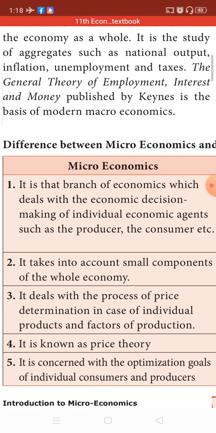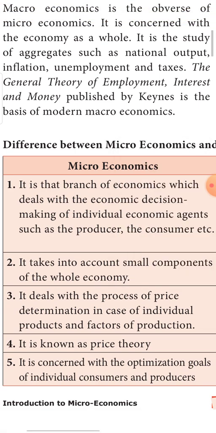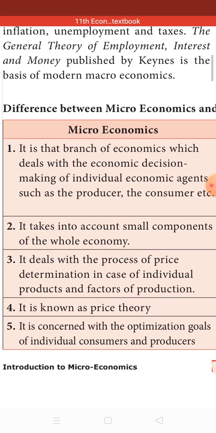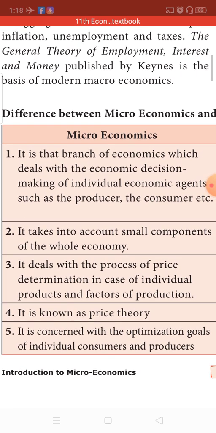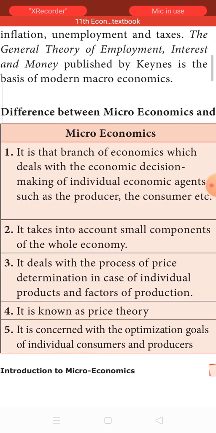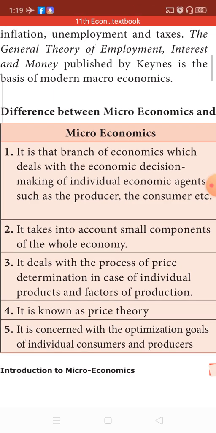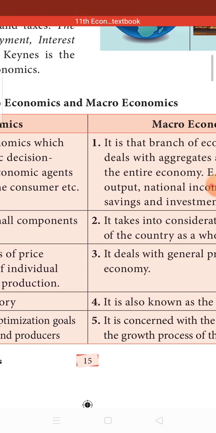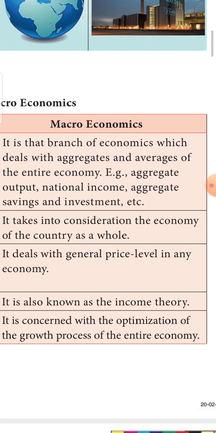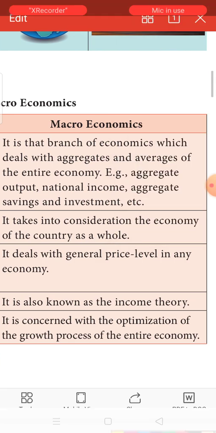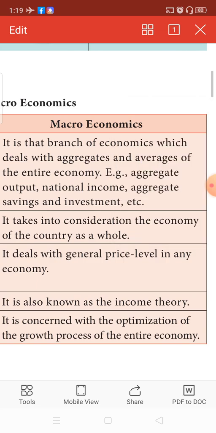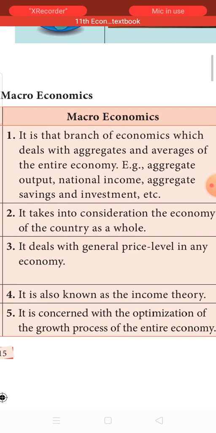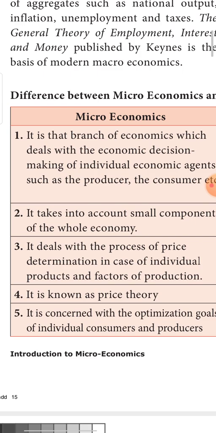The next is, it deals with the process of price determination in case of individual products and factors of production. See, what is the price that I have to fix for my product? How many workers should I employ to complete this particular task? How much capital should I borrow? All those come under microeconomics because it is a process of pricing. Whereas macroeconomics deals with the general price in the economy. What is the inflation rate in the economy at present? That is studied in macroeconomics. Next, it is known as price theory.